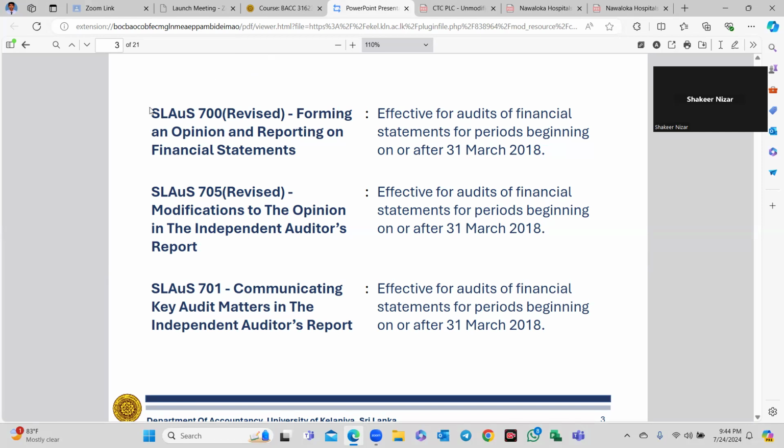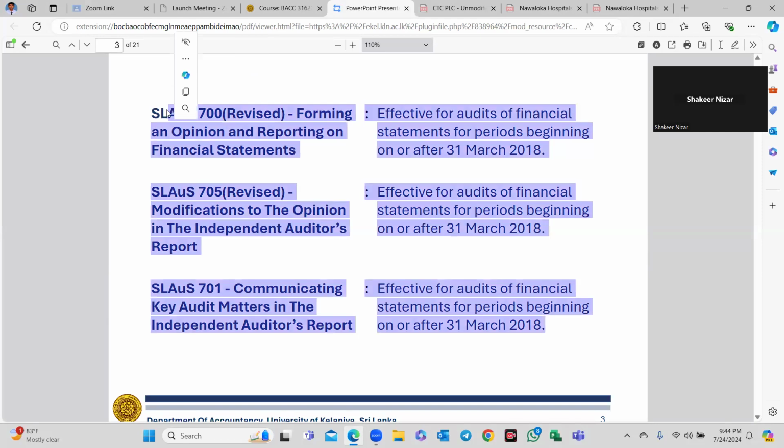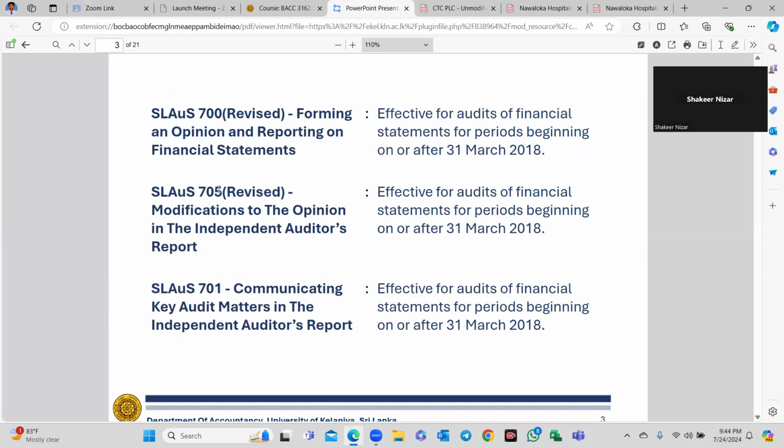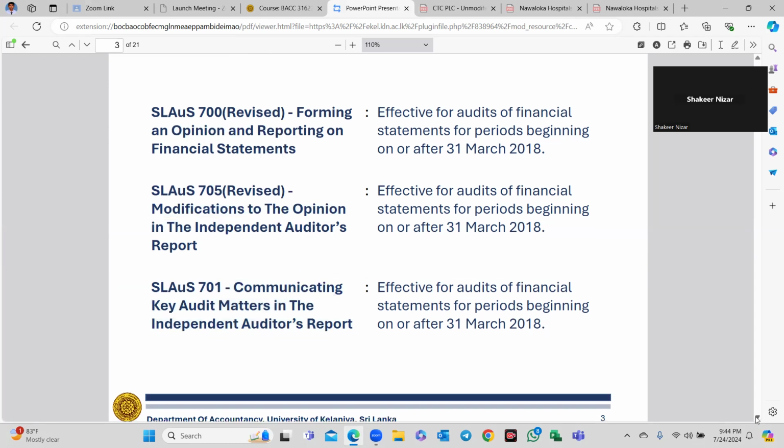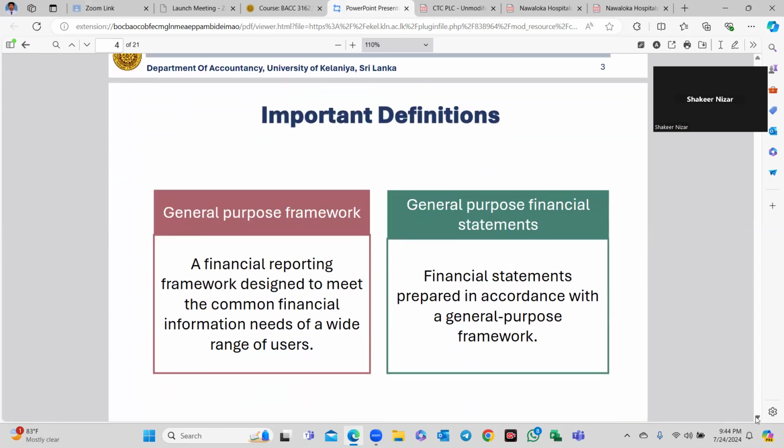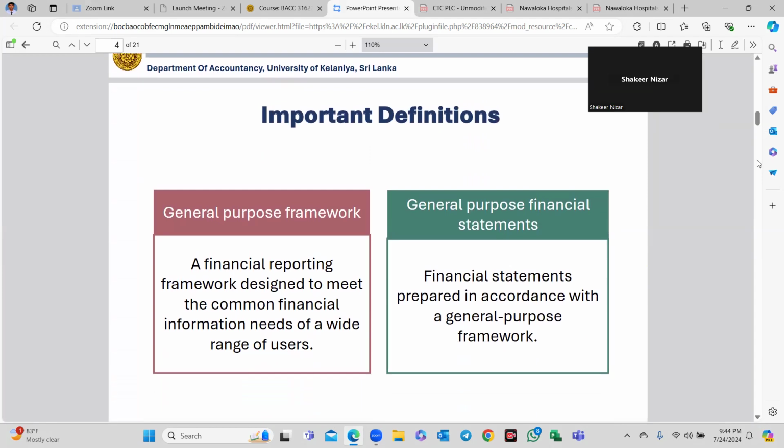So you can see SLAuS 700 forming an opinion, SLAuS 705 modification to the opinion, and SLAuS 701 CAM paragraph, the key audit matter. It is mandatory for public listed companies, the public interest companies, PLCs. So the important definitions are there.